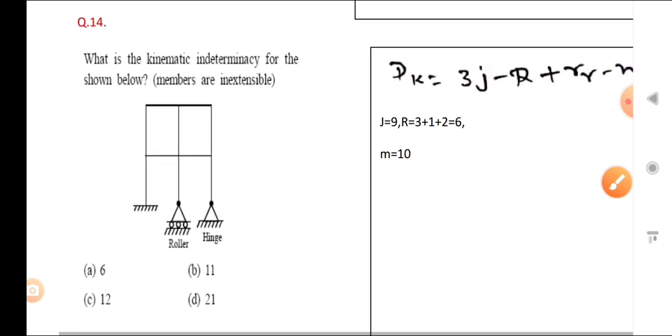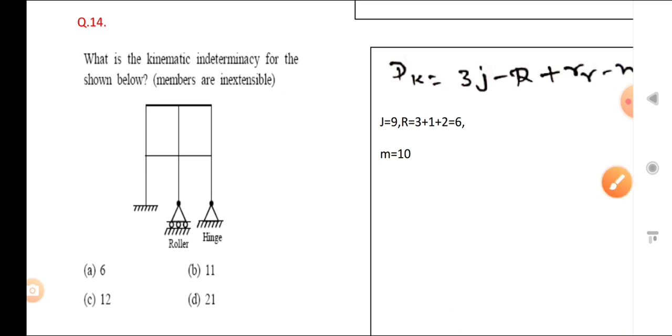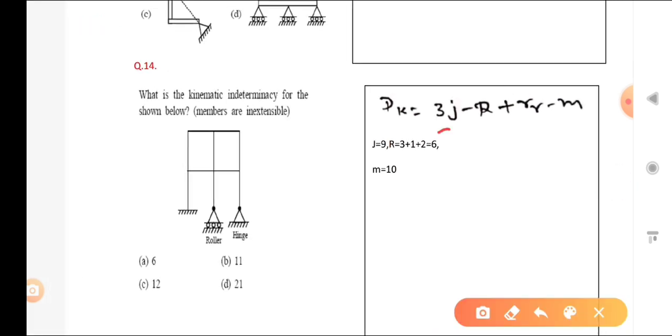Okay, so now you can see 14. What is the kinematic indeterminacy for the structure shown below? And also in that question they have mentioned that members are inextensible, meaning members are rigid. Okay, you know the formula. What is the formula? 3j minus r plus rr minus m. What is the m? M is the number of rigid members or inextensible members. So what is the m there: 1 2 3 4 5 6 7 8 9 10. Okay, so m is here 10.